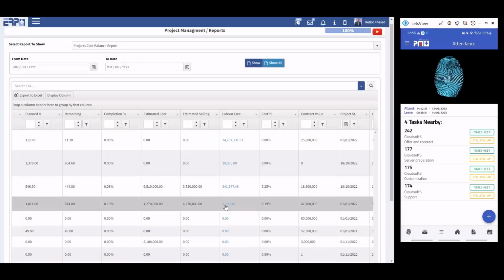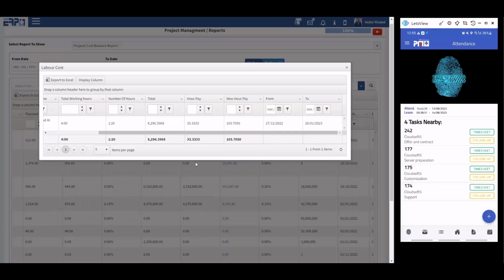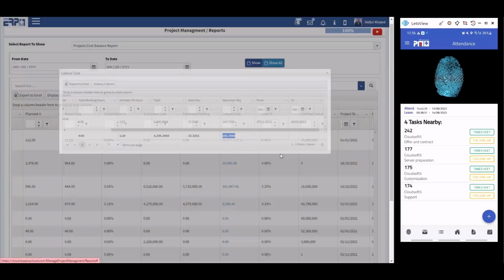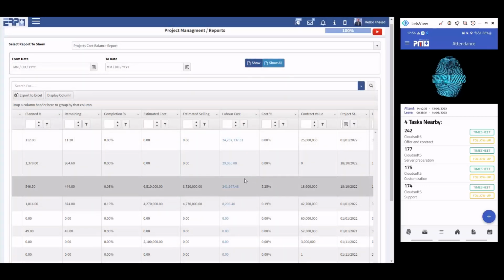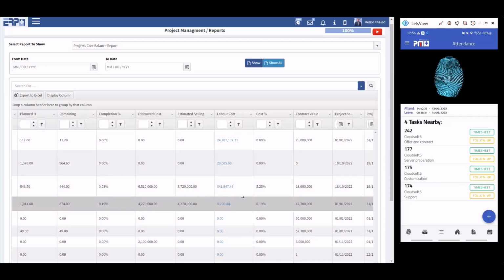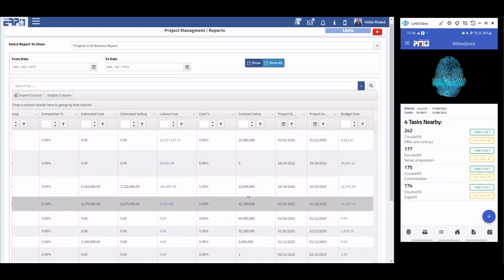This is another example, where I have this laborer and this is the hour rate based on 30 days and 8 hours per day, but this is the actual cost. It's 3 times or more if the number of working hours is not exactly 30 by 8. That's why we have this report to show you the estimated selling and the labor cost. This is the cost percentage. This is the contract value.